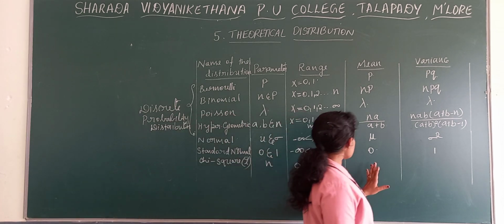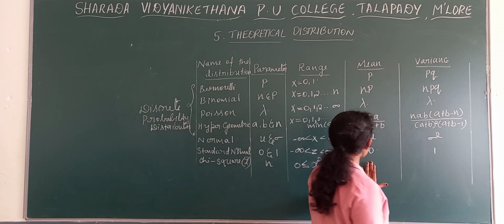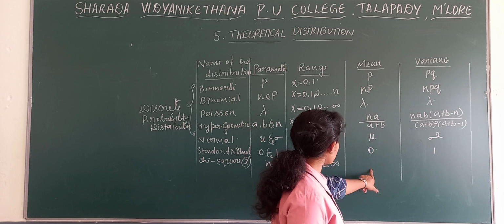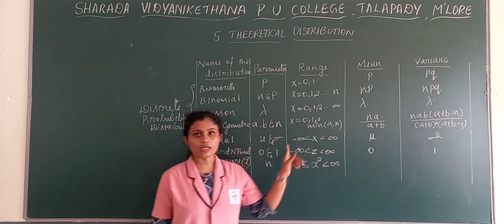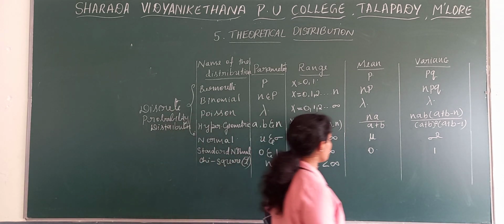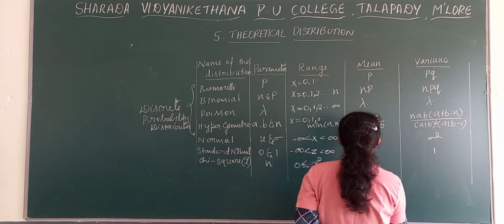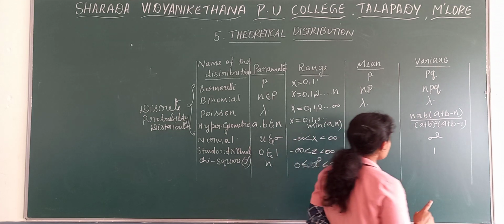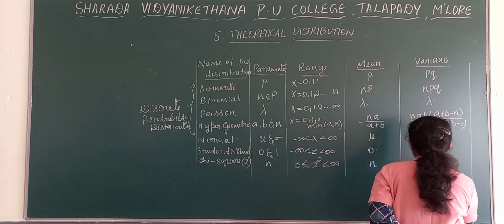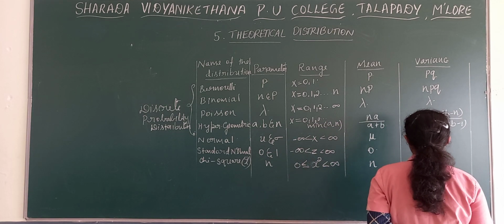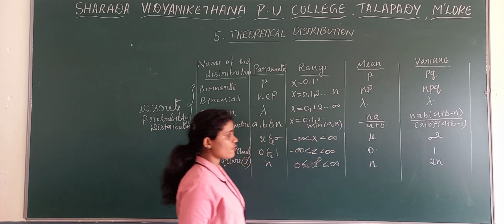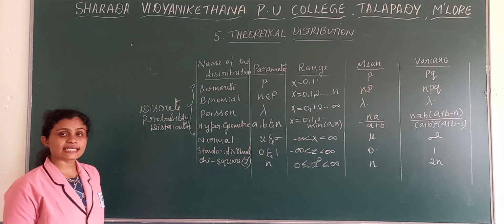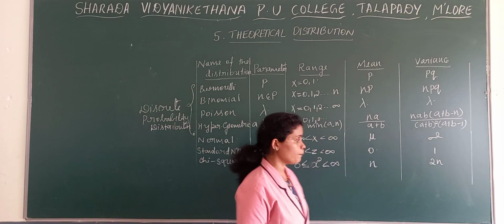And here, what is the value of mean in the case of chi-square distribution? The value of mean is n, and variance is 2n. In the case of chi-square distribution, mean is n and variance is 2n.